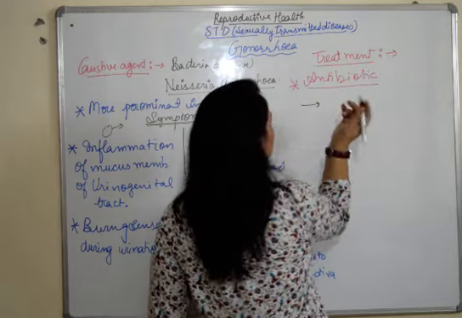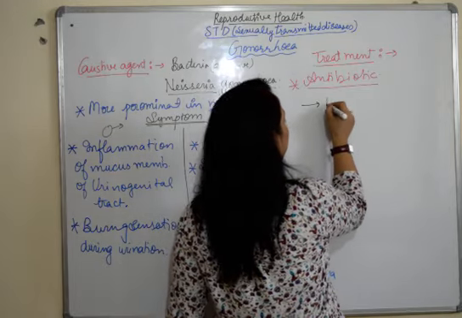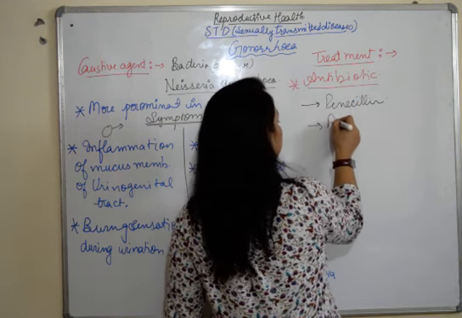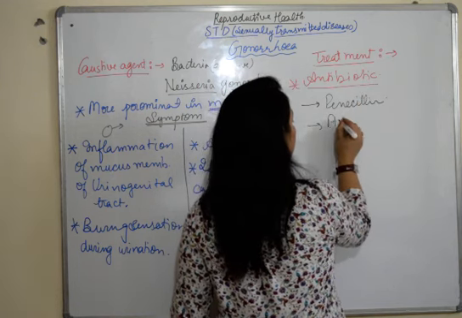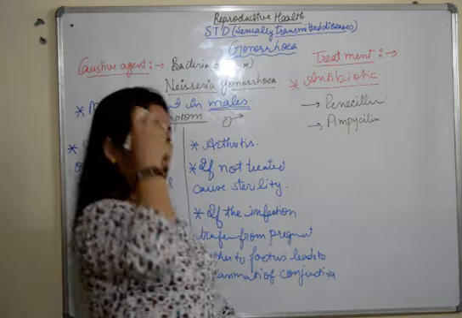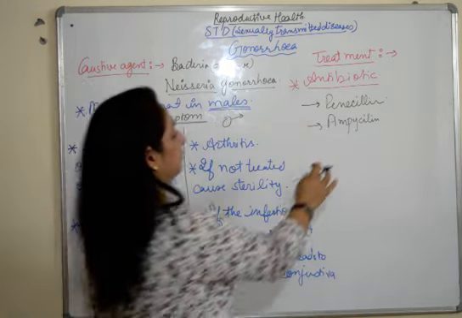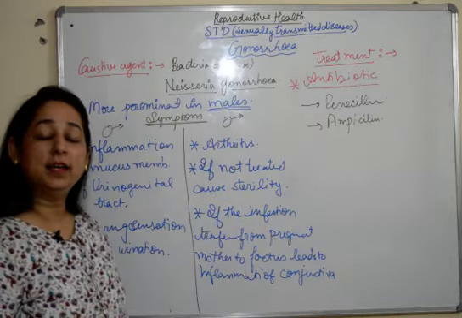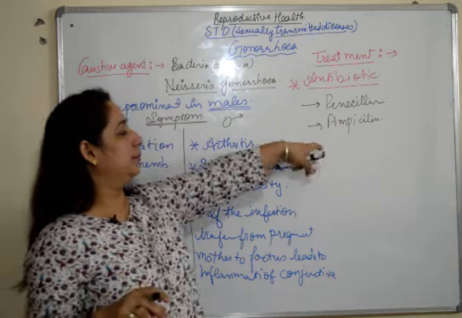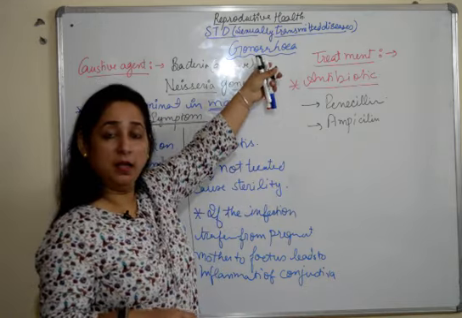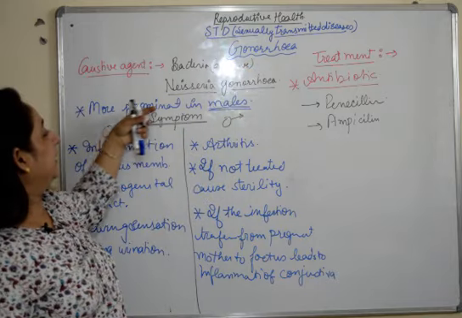Herein, the treatment is done by penicillin and ampicillin. Fine. So these are the antibiotics which are used to treat gonorrhea. It is more prominent in males.